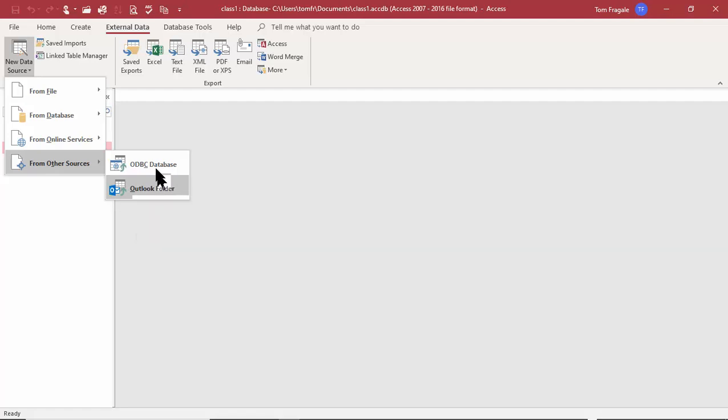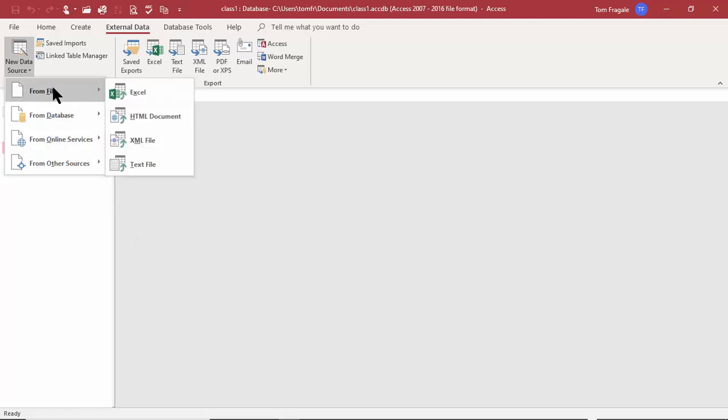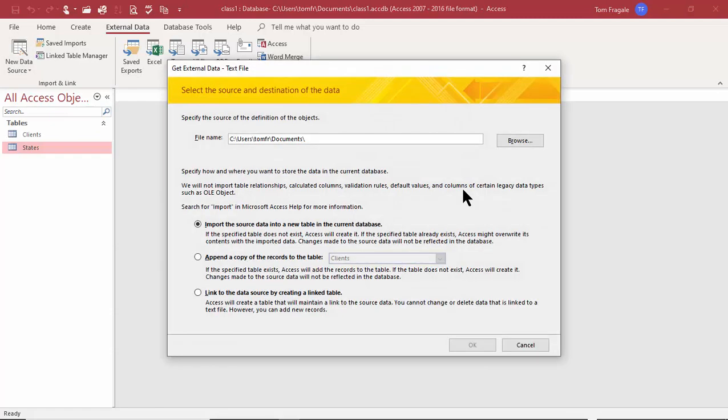So let's try a text file first. So I'll pick on From File and I'll say Text File. Then you would point to your text file on your computer. So the first thing I will do is point to my text file. So I'll pick on Browse.